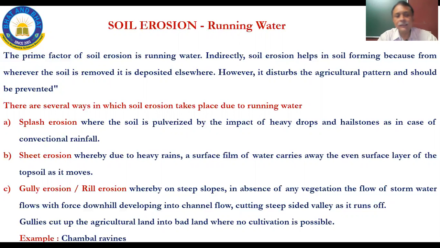Now, the other way is sheet erosion, which I feel is the most prevalent. Sheet erosion, whereby due to heavy rains, a surface film of water carries away the even surface layer of the topsoil as it moves. So whatever soil had all the nutrients gets washed away. Every year, even as we are talking now, this latest rain has caused immense flooding in Assam, and there has been a heavy loss of life.